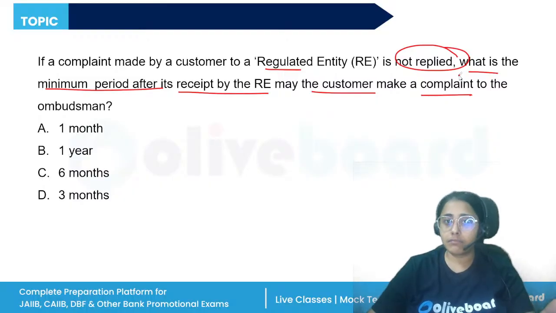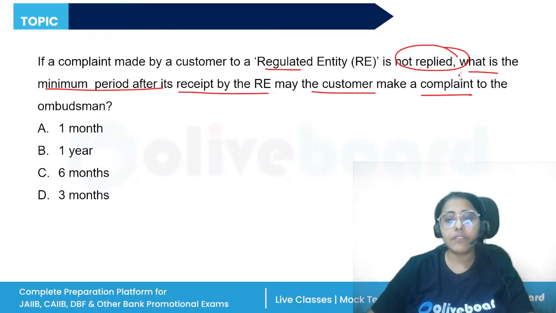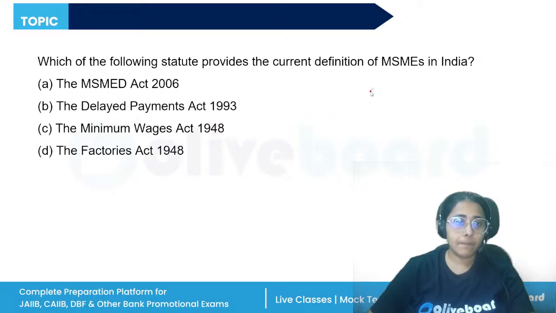If the regulated entity does not give a reply, or the customer is not satisfied, or they rejected the complaint without any apparent reason, then the complaint can be taken forward to the ombudsman. So the period is 1 month. The bank or the regulated entity has to reply to the customer within a period of 1 month.